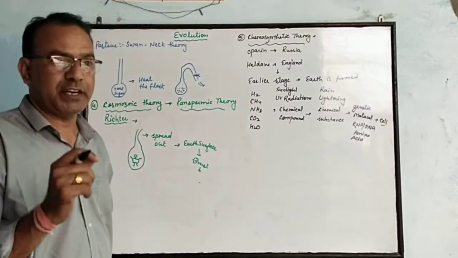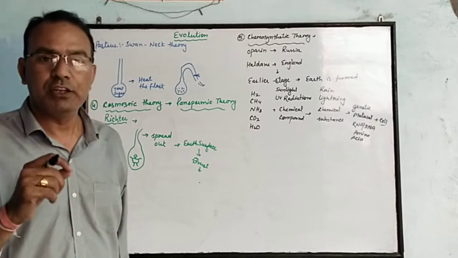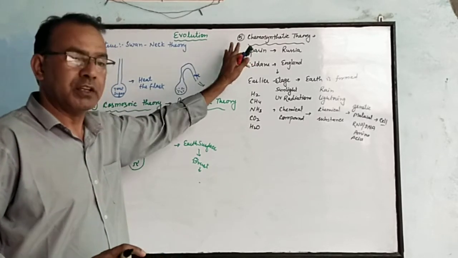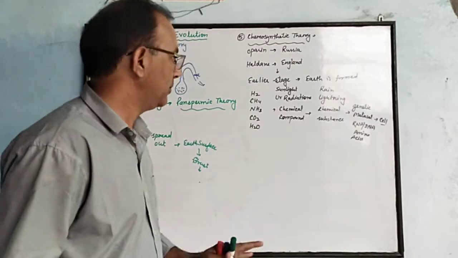So the first organism produced on earth was a unicellular organism according to the chemosynthetic theory. This theory was experimentally proved by Stanley Miller, which we will discuss later.